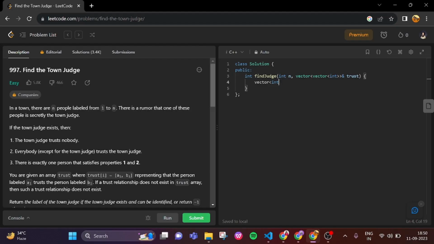So we create a vector array, let's suppose its name is data, of size n+1, and initialize all its elements to 0. Now we will iterate through the whole trust array, so we'll use auto x in trust.